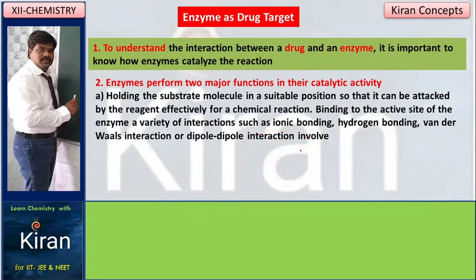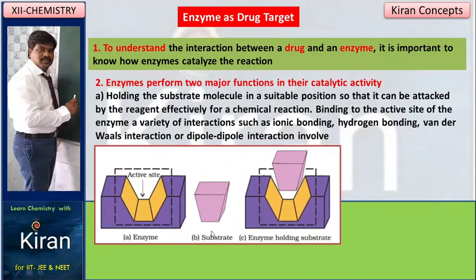So now let us see. Holding the substrate molecule in a suitable position so that it can be attacked by the reagent effectively for the chemical reaction, and binding to the active site of the enzyme. The substrate and receptor will be combined by ionic bonding, hydrogen bonding, van der Waals interaction or dipole-dipole interaction.